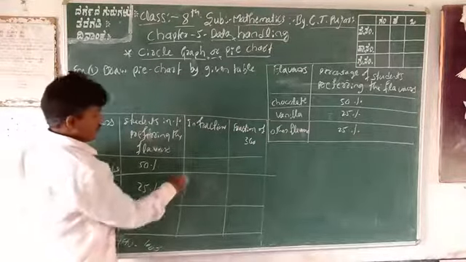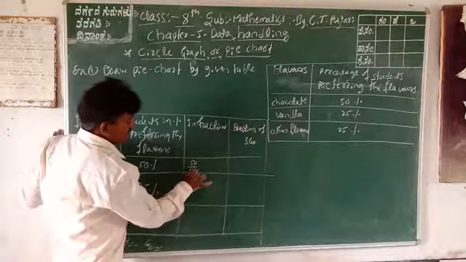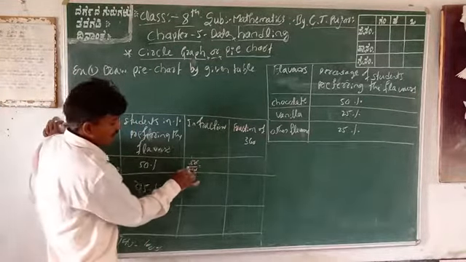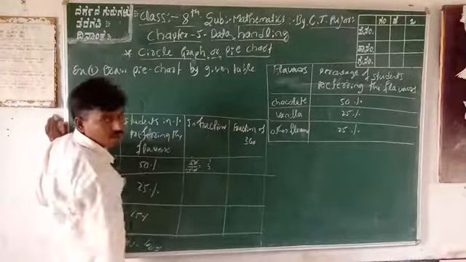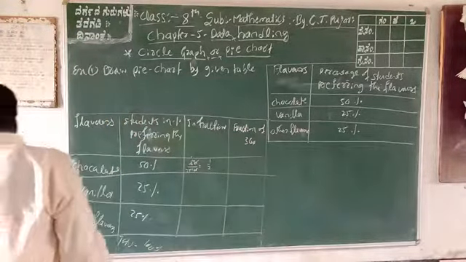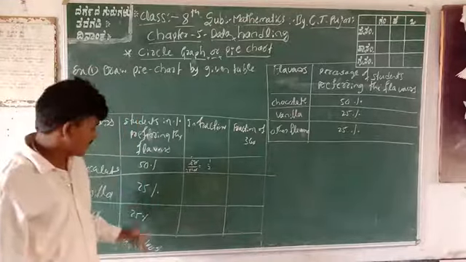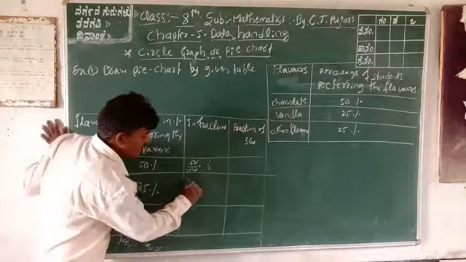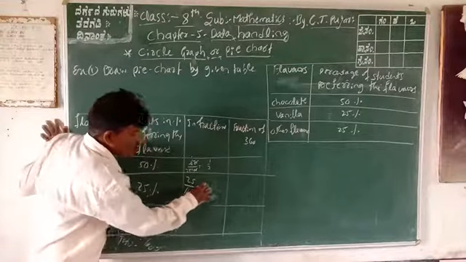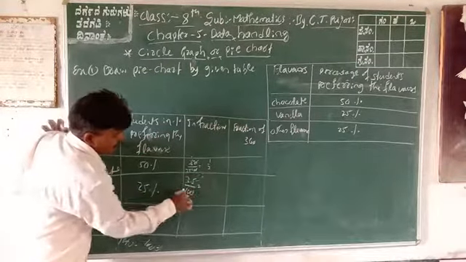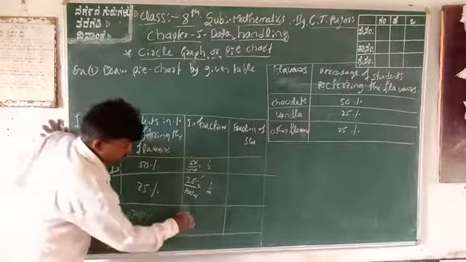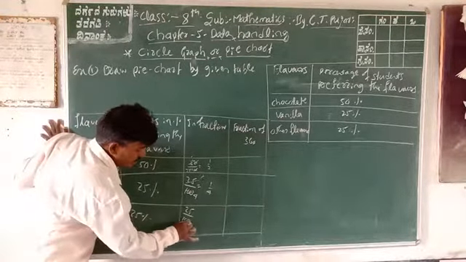Therefore, 50/100, cancel the zeros, 5 ones are 5, 5 twos are 10, so the fraction is 1/2. What about the next? This one, 25% as a fraction: 25 divided by 100, 25 ones are 25, 25 fours are 100, so the fraction is 1/4. Again, the same, 25% by 100 is 1/4.